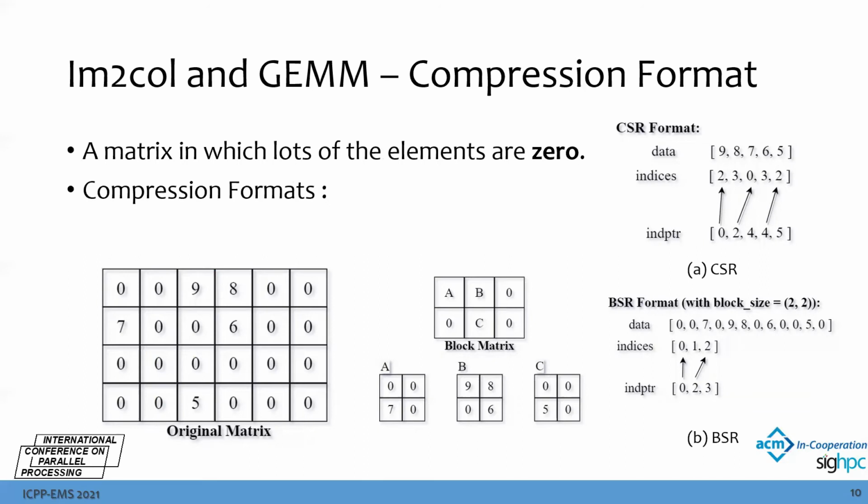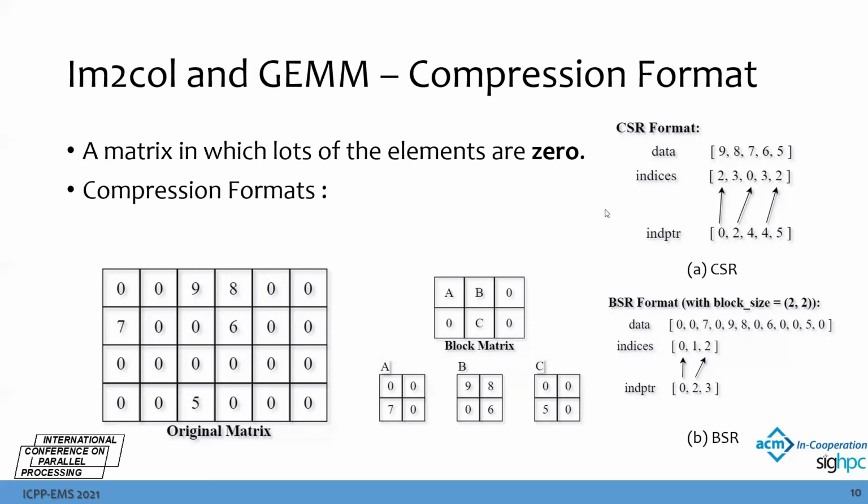As the example shows, we need to know which position in the index array to start from for the first row. Here, we have to start from index 0 in the first row, and we look up the index array here. So we can know there is a 9 at index 2 in the first row, and here we have index 3 in the first row with element 8.